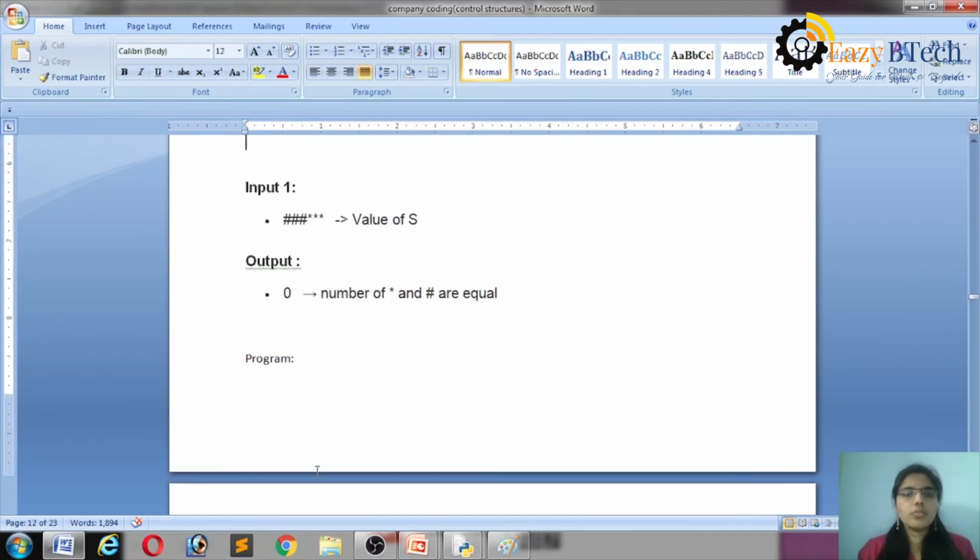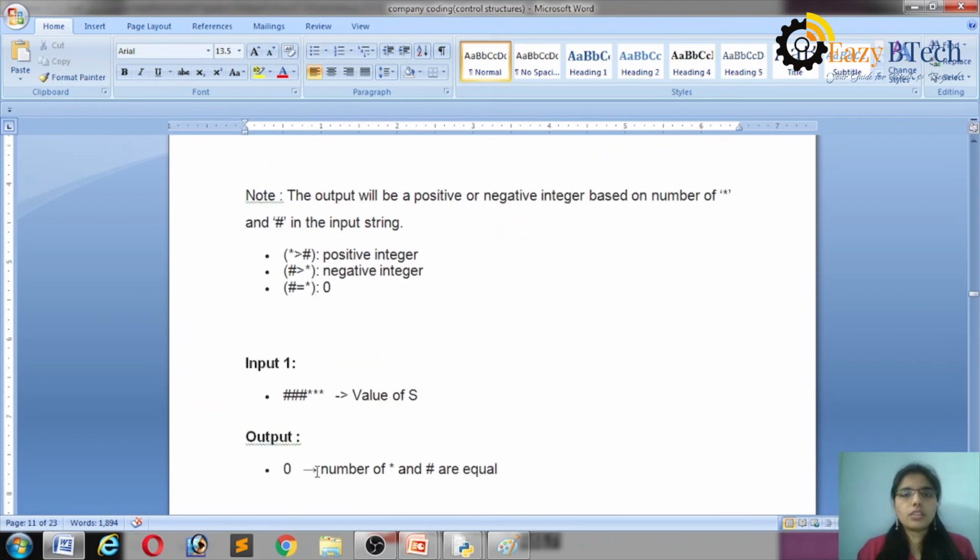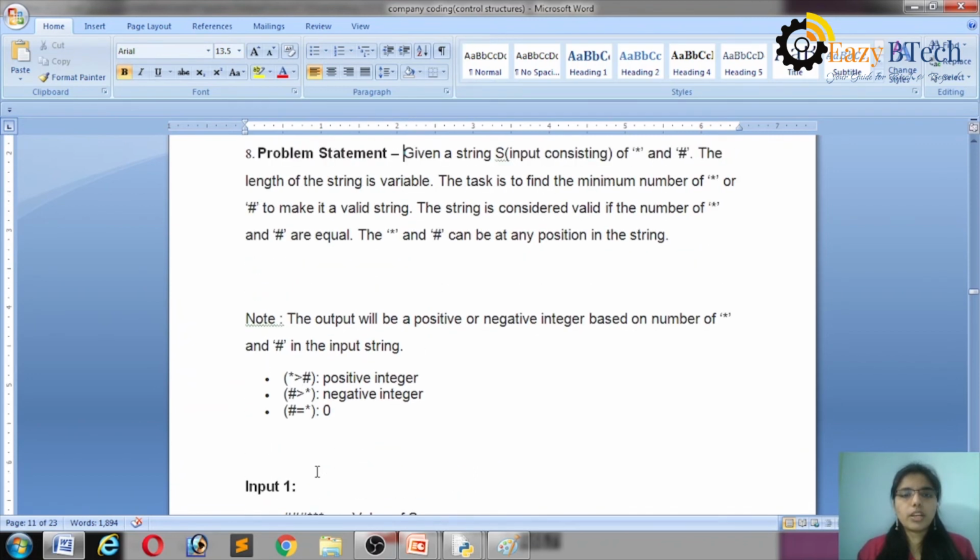So the input format contains only a string. The string only contains stars and hashes. If the star number is greater, then it will generate a positive number. If the hash number is greater, then it will generate a negative number, either -1, -2, -3, etc. If both are equal, then it will generate 0. Okay, let's see here.